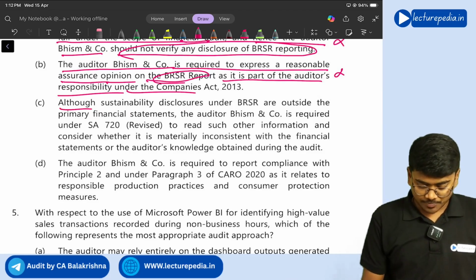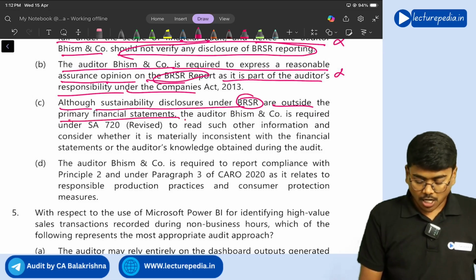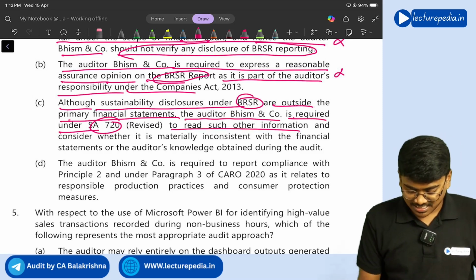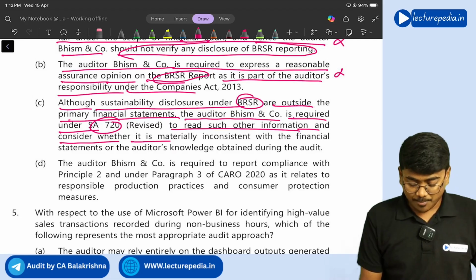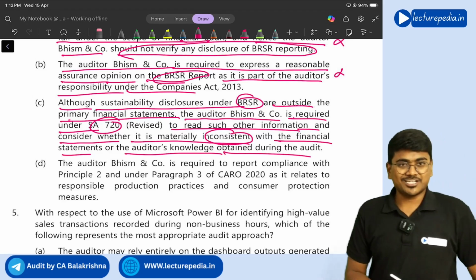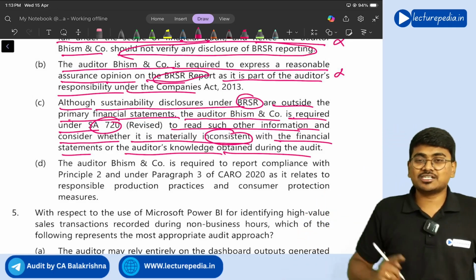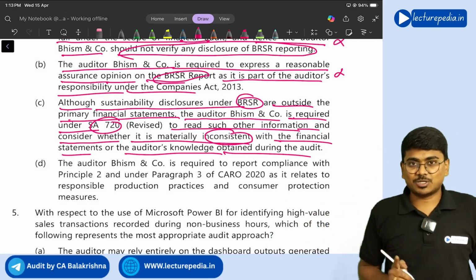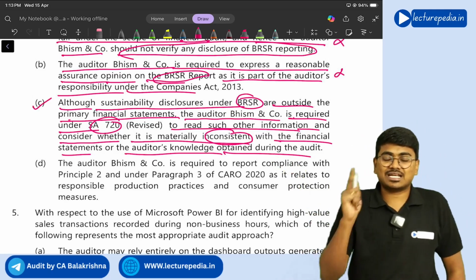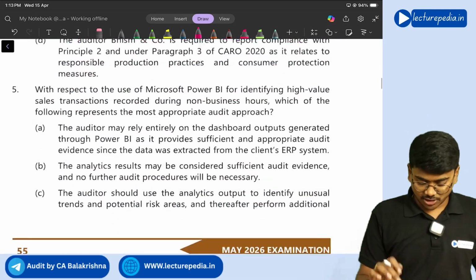Next, although sustainability disclosures under BRSR are outside the primary financial statements, auditor Bhishma and Co. is required under SA 720 to read such other information and consider whether it is materially inconsistent with the financial statements or the auditor's knowledge obtained during the audit. As per SA 720, the auditor has responsibility with respect to other information, and BRSR is also other information because it will be included in the annual report. So the auditor needs to read BRSR and ensure there is no inconsistency between BRSR and the financial statements. So option C is the correct option.